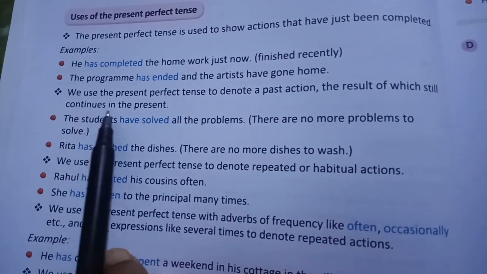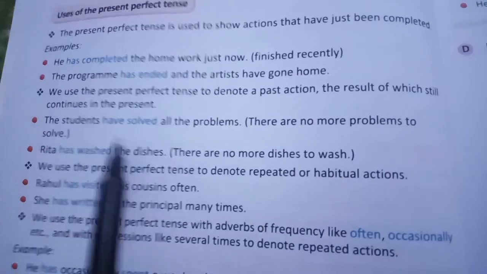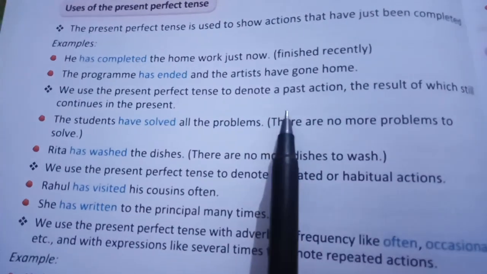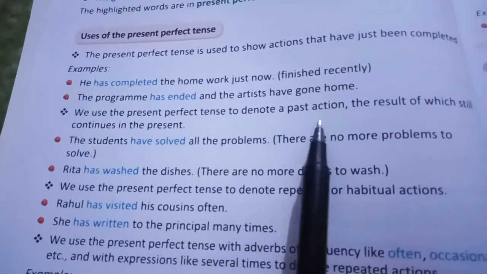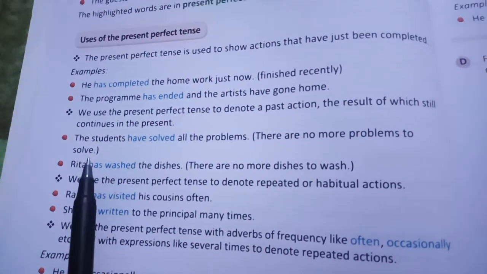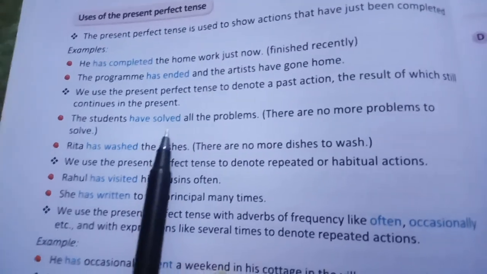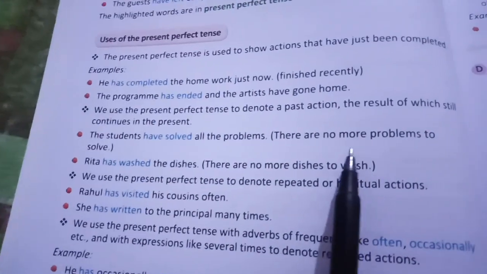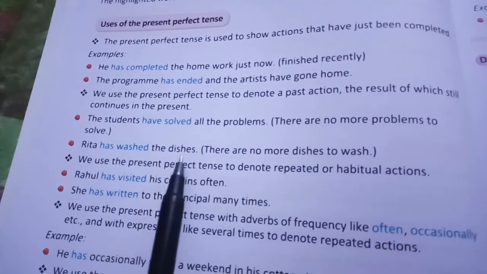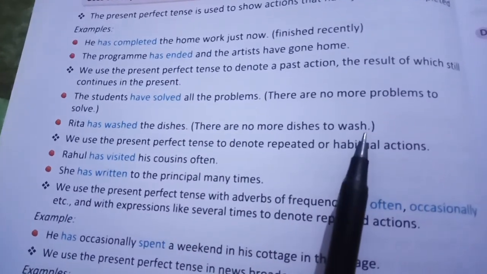Next is, we use the present perfect tense to denote a past action, the result of which still continues in the present. As I told you earlier, that action started in the past, it is a past action, but the result still continues in the present. Like the students have solved all the problems. Now the problems have already been solved in the past, but now there are no more problems to solve. Rita has washed the dishes. It has already been washed and there are no more dishes to wash.